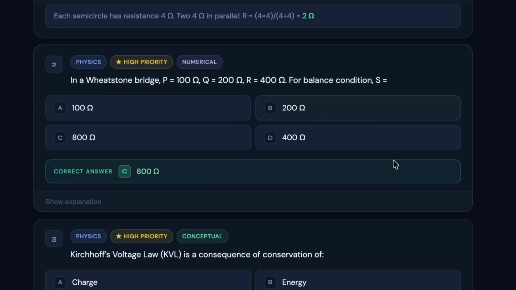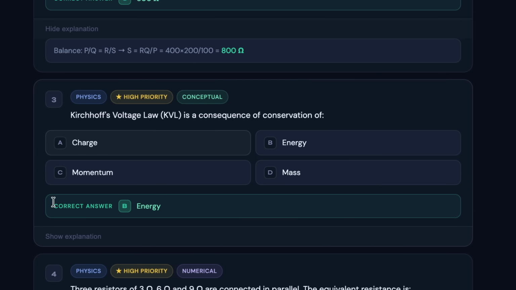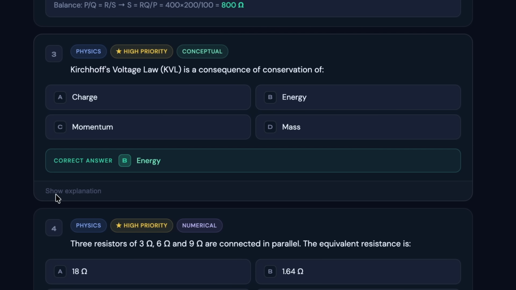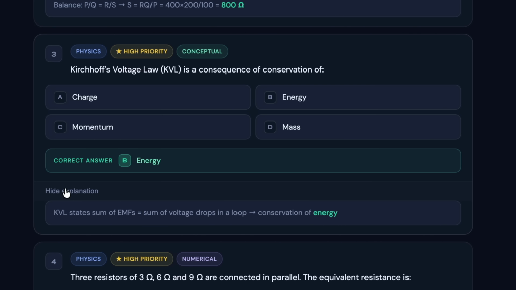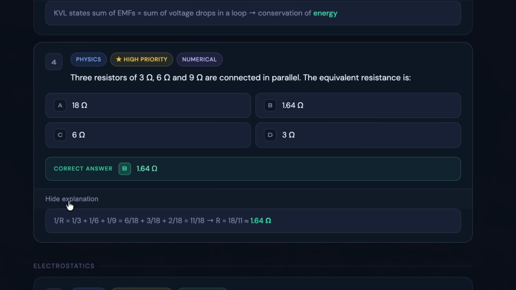So as we move ahead, you can see the second question on the screen from the same topic, and the answer for the same is C, and it is a high priority question. Next, the third question is a conceptual question, and the correct answer is B, which is energy, and the correct answer can be seen on the screen along with the explanation. Next, the fourth question you can see on the screen. These questions are prepared based on the overall chapter wise weightage also. So we have analyzed multiple aspects to create these questions, so make sure you check out all the 60 questions present on the screen. For the fourth question, B is the correct answer.